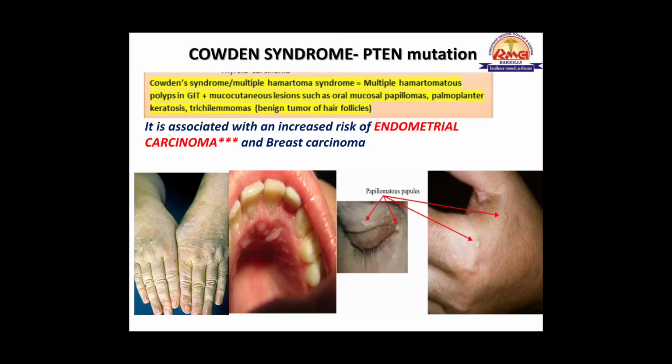Now there are two syndromes, this is also important for MCQ and viva, in which there is increased incidence of carcinoma endometrium. So what are those two syndromes? First is Cowden syndrome. Cowden syndrome is caused due to PTEN gene mutation. A syndrome is a constellation of signs and symptoms. So there are multiple signs and symptoms. In Cowden, there are multiple hamartomatous polyps in the GIT, then mucocutaneous lesions like oral mucosal papillomas, and there are palmoplantar keratosis and trichilemmomas, which are benign tumors of hair follicles, and it is associated with increased risk of endometrial carcinoma and also breast carcinoma.